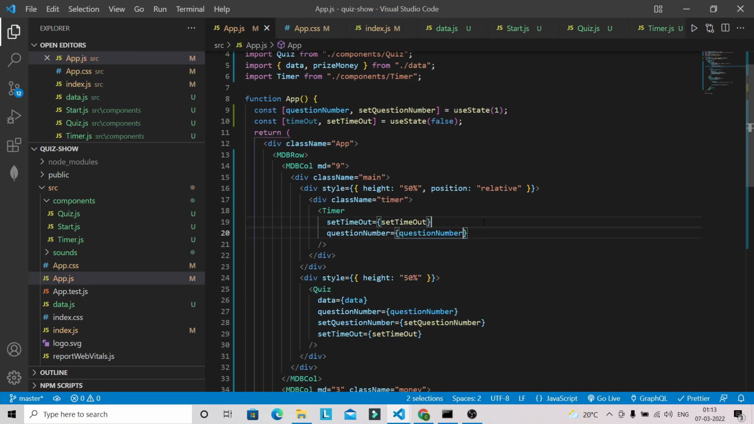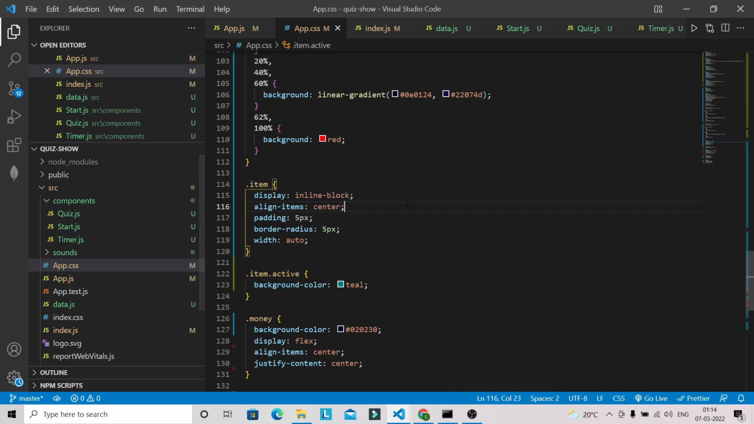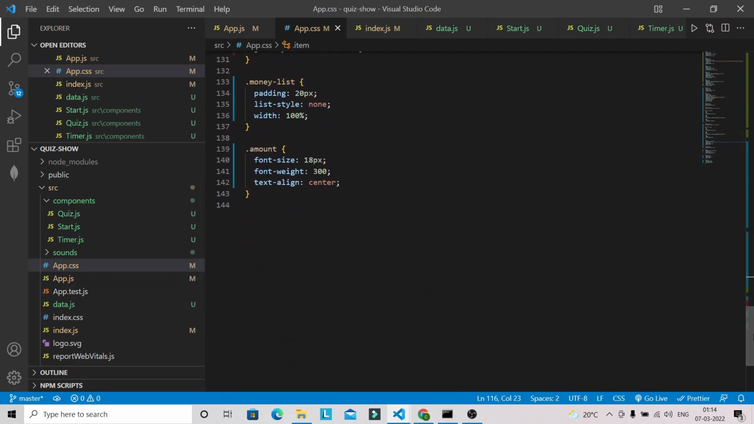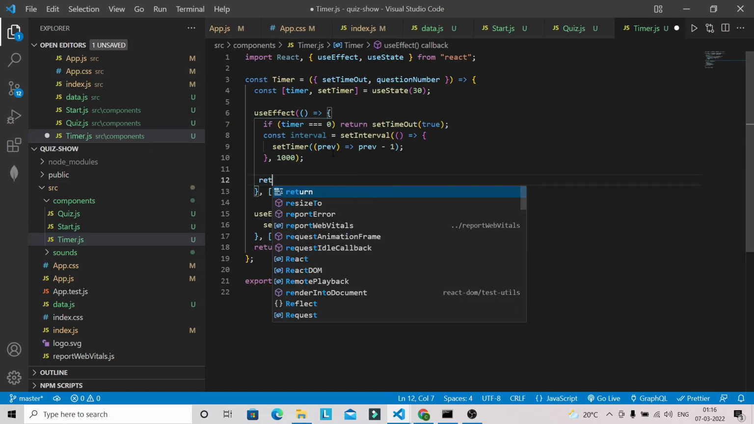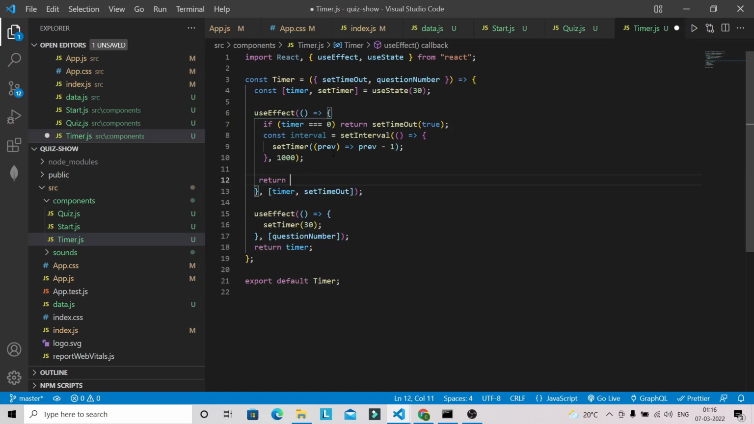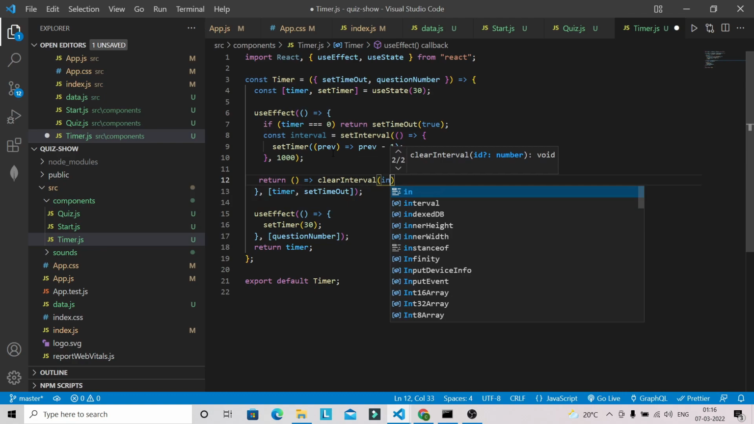Now I'm going to paste the styling for this timer class name. So let's go to the App.css file, and here I'm going to paste the styling for the timer class name. So I have just pasted the CSS code for this timer class name, and let's go to the Timer component, and I have to also do a clearInterval, so we can do it this way. So clearInterval, and we can pass this interval.